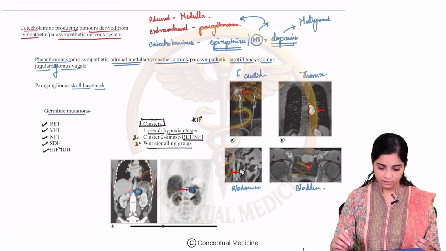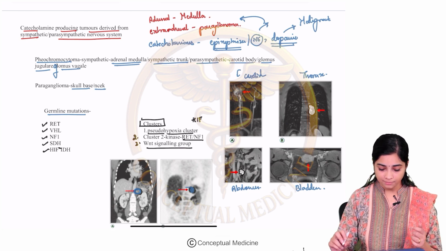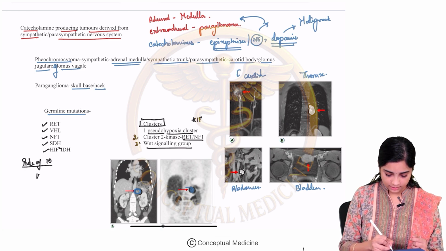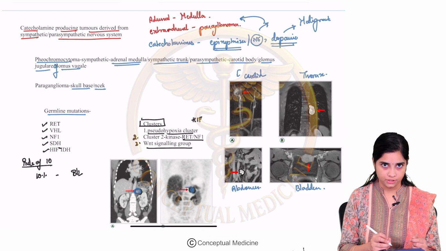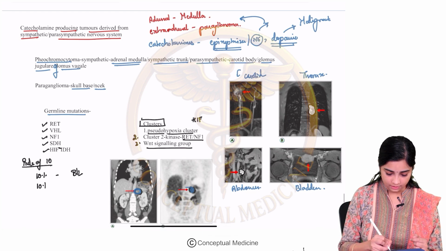Fine? Okay. So what is the rule of 10 in pheochromocytoma? There's something that you should be aware of, which is the rule of 10. So what is the rule of 10? 10% of the pheochromocytomas are bilateral in nature.